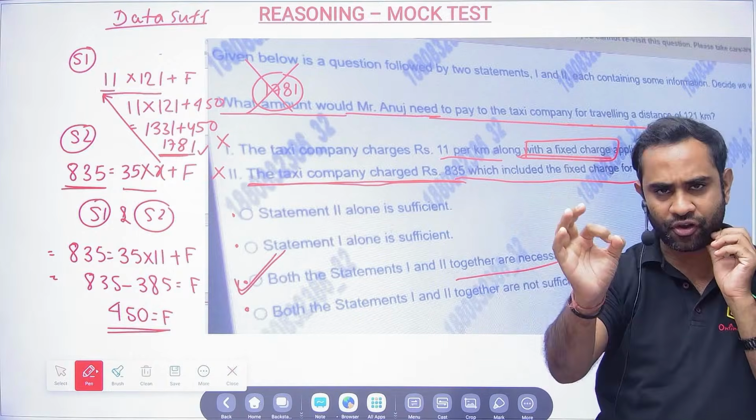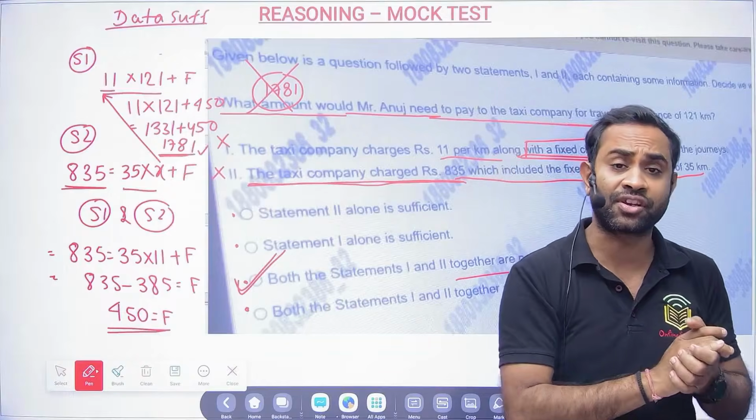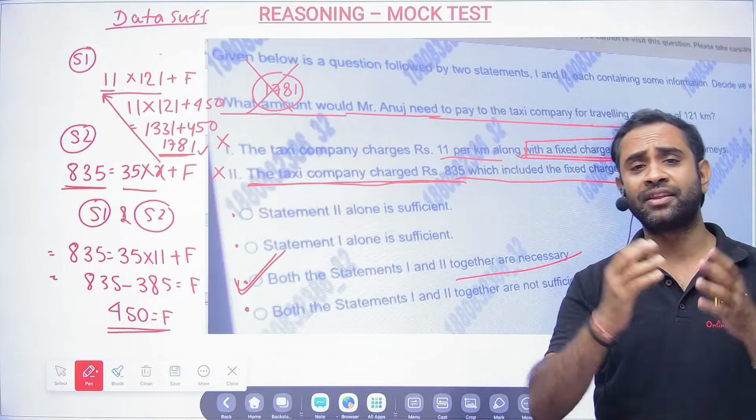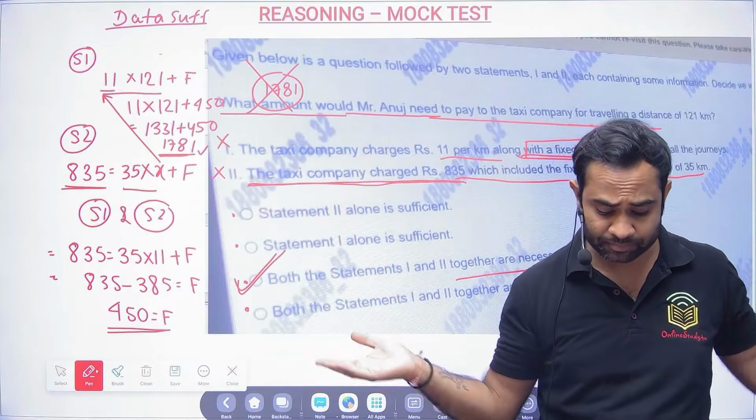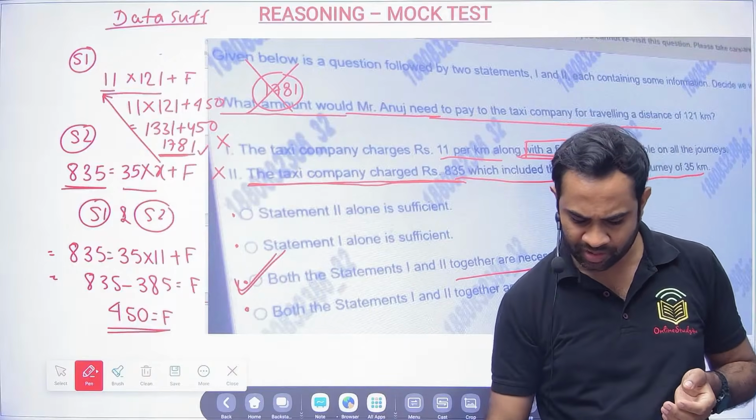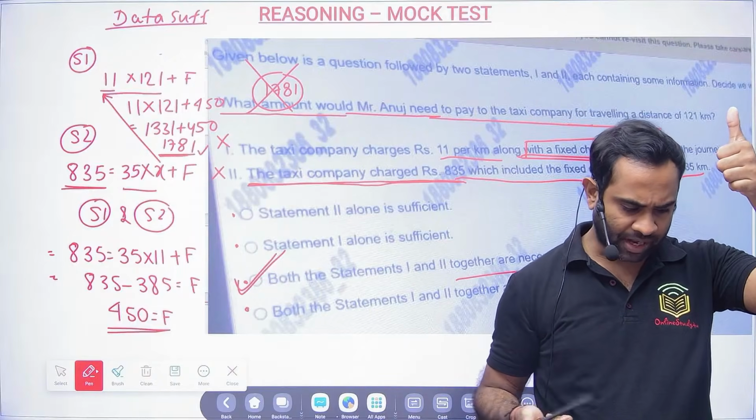This was a very good question. Data sufficiency questions will always be a little tricky, but this is what will be asked in your exam. Okay, clear? Is it clear for everyone?